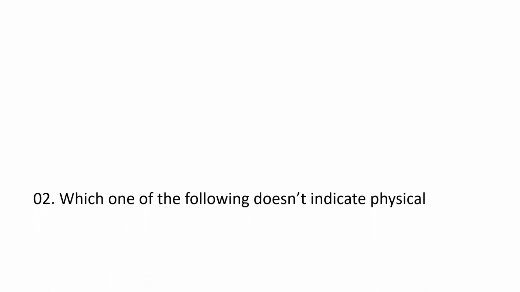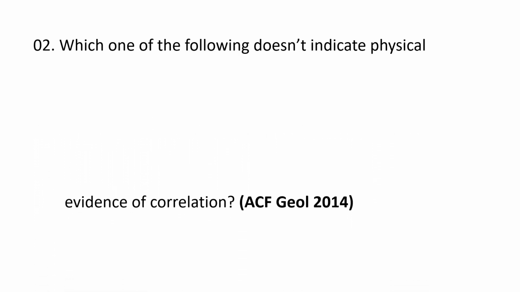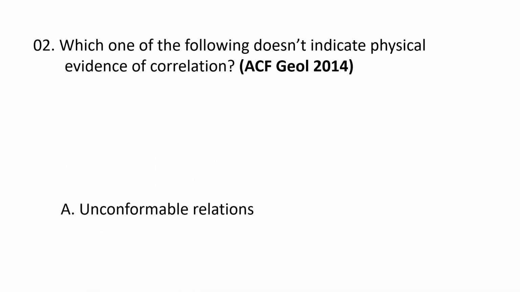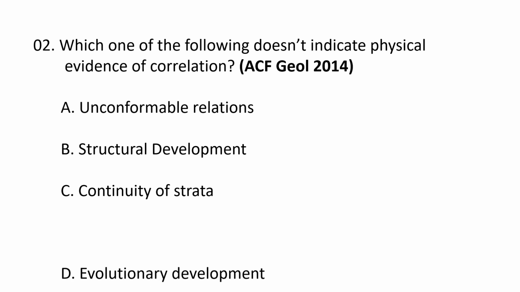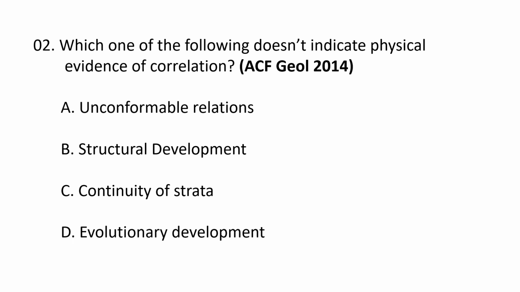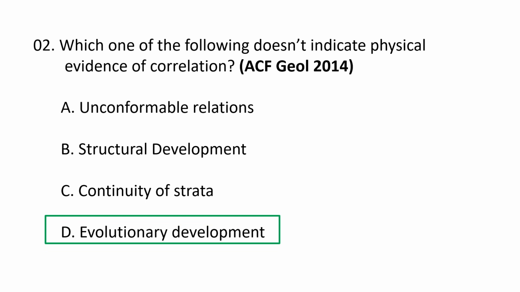Next question. Which one of the following does not indicate physical evidence of correlation? A. Unconformable relations. B. Structural development. C. Continuity of strata. D. Evolutionary development. So, evolutionary development is the correct option. It does not indicate any physical evidence of correlation, whereas unconformable relations, structural development and continuity of strata all indicate the evidence of correlation. So, D is the correct option.